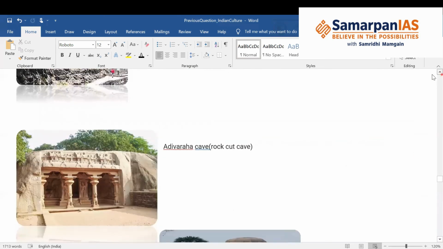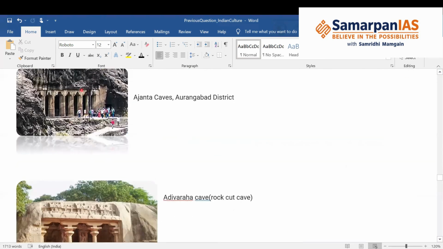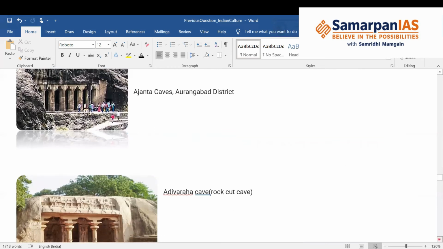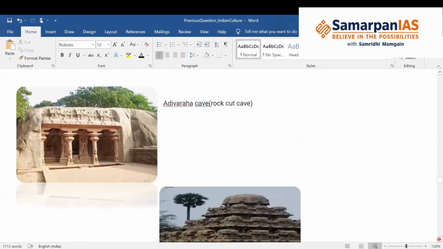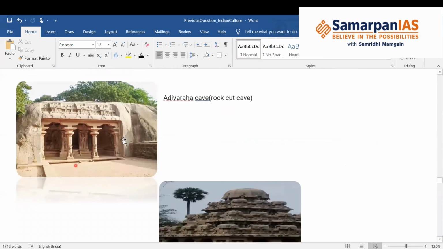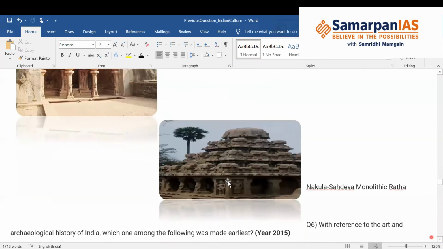So these are examples you can see in the Ajanta caves, and then these are the temples in the form of caves: Adivaraha cave, Rock Cut cave. Okay, then this is an example of a Ratha, the Nakul Sahdev monolithic Ratha made out of a single stone.